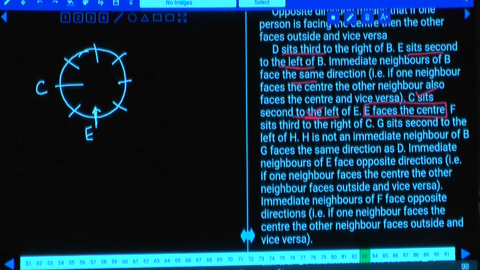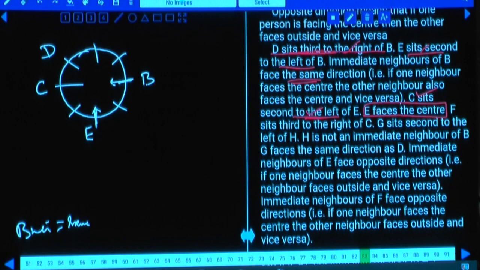As E is seated second to the left of B, B is here, and E sits second to the left of B. Are you following this one or not? Then D sits third to the right of B, then we can fix this person as well. D sits third to the right of B, E sits second to the left of B, and next one: immediate neighbors of B face the same direction. That means B's neighbors face the same direction.